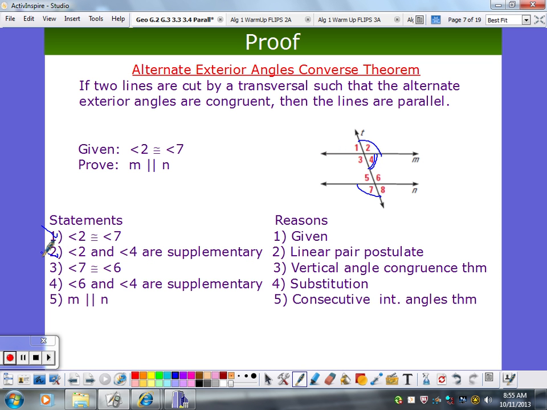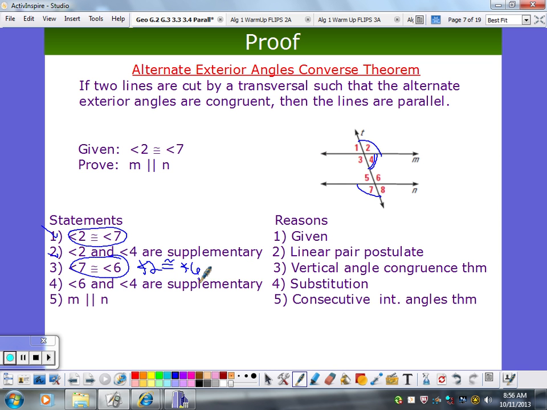Angle 7 is congruent to angle 6. Why are angle 7 and angle 6 congruent? Vertical angles, okay. So 2 and 4 are supplementary, 7 is congruent to 6, 7 is congruent to 2. We're kind of skipping a little something here. When I see these two things, what can I conclude? And 2 is congruent to 6 by transitivity.